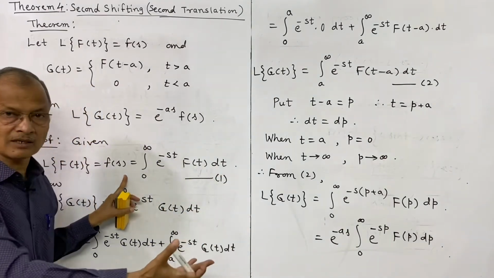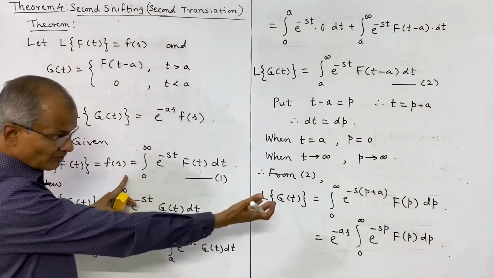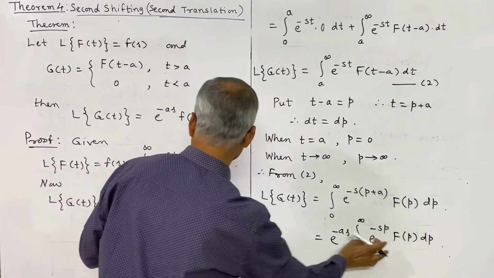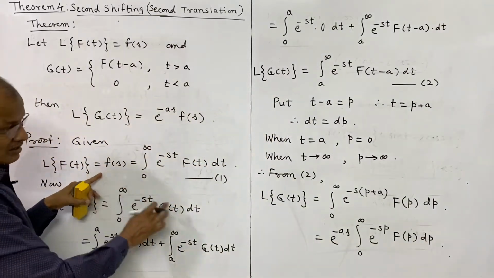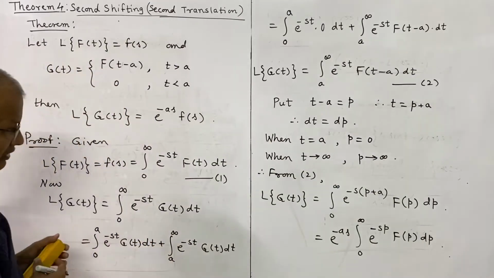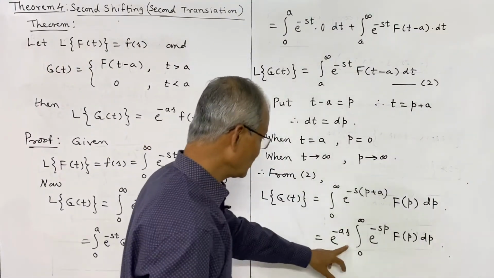In a definite integral the variable can be changed. In place of p here is t, but the form is exactly the same, and therefore this is F of s. So this is also F of s, and that is equal to e power minus a s into F of s.